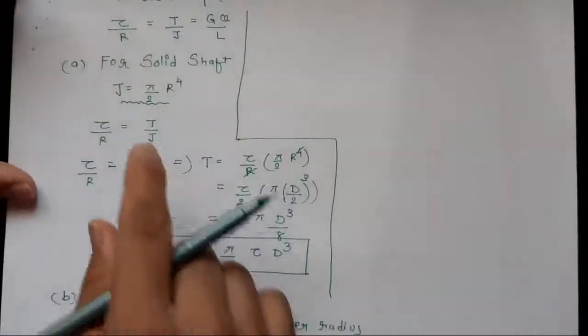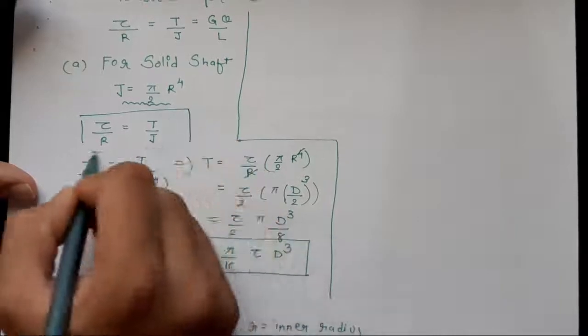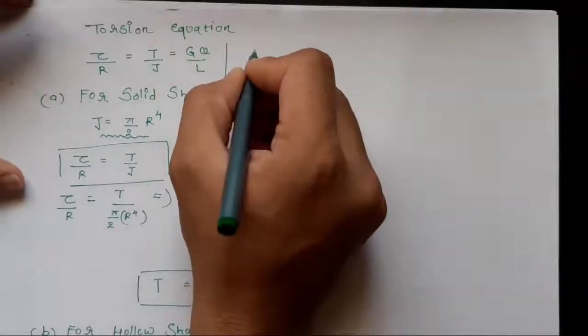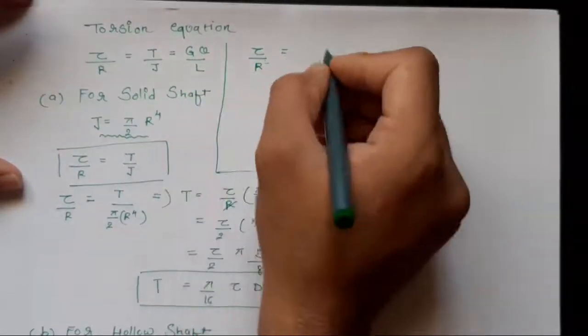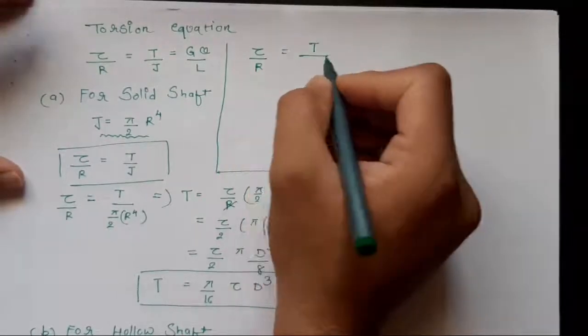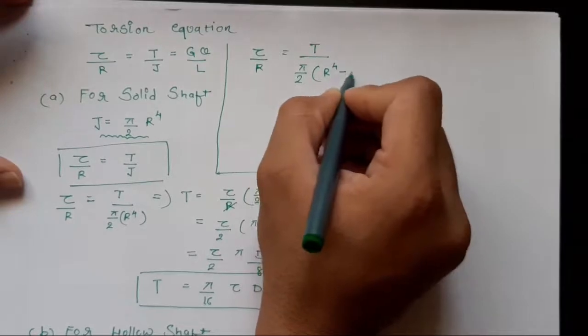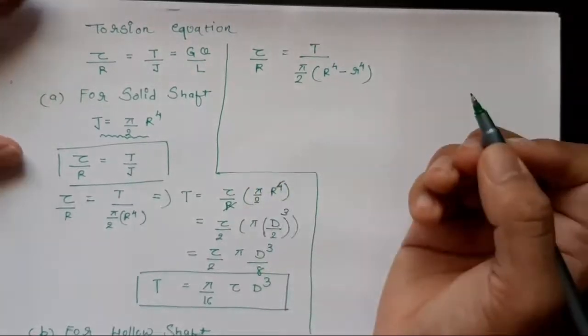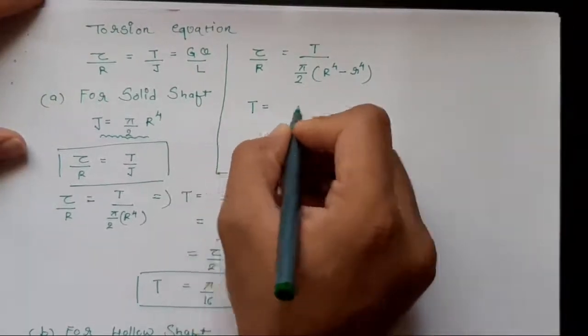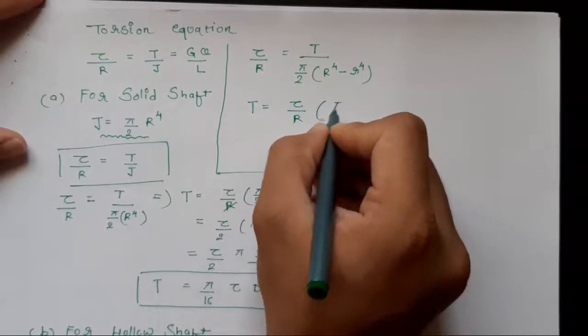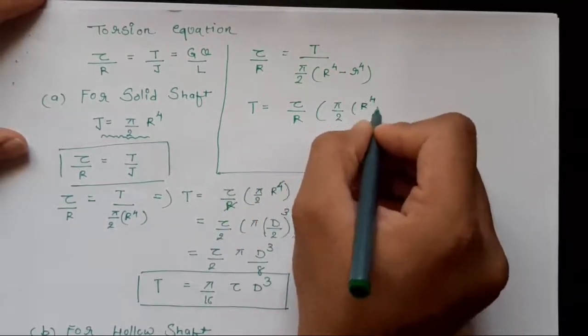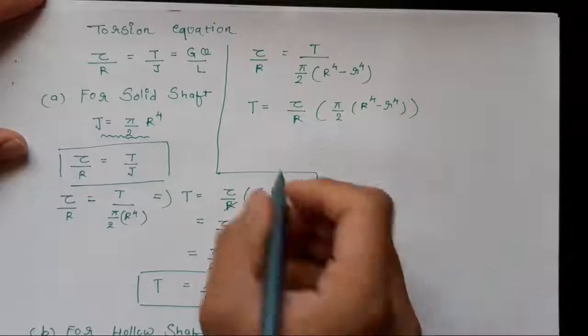So substituting this J in the equation tau by r equals T by J, we get tau upon r equals torque upon J, where J is pi by 2 into capital R raised to 4 minus small r raised to 4. So T equals tau upon r into pi by 2 into R raised to 4 minus r raised to 4.